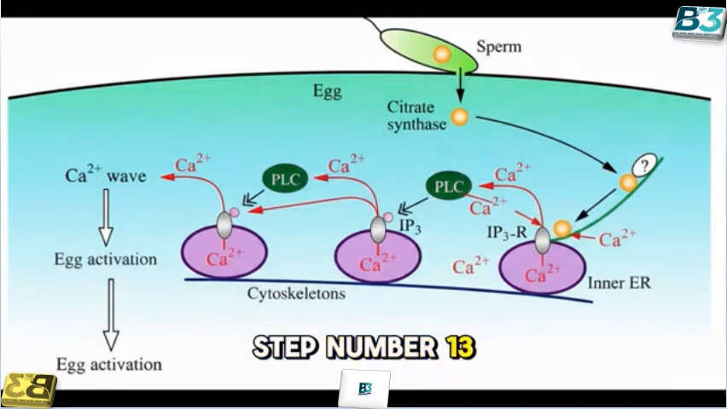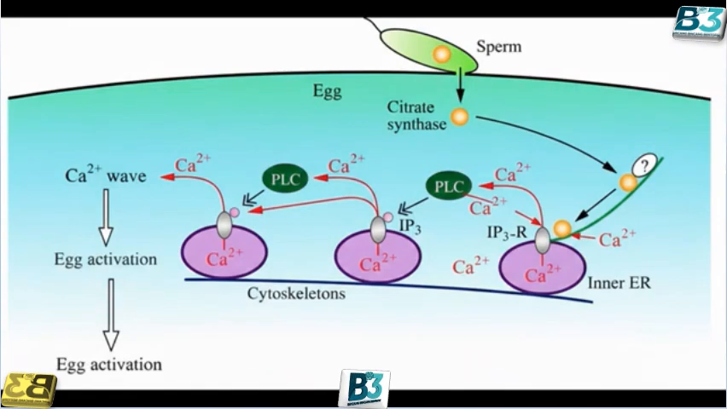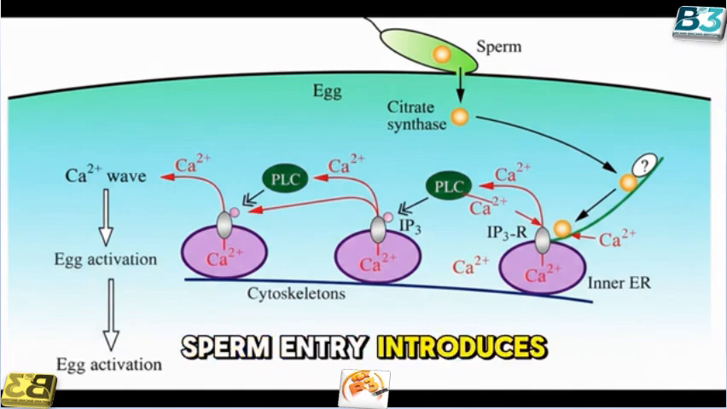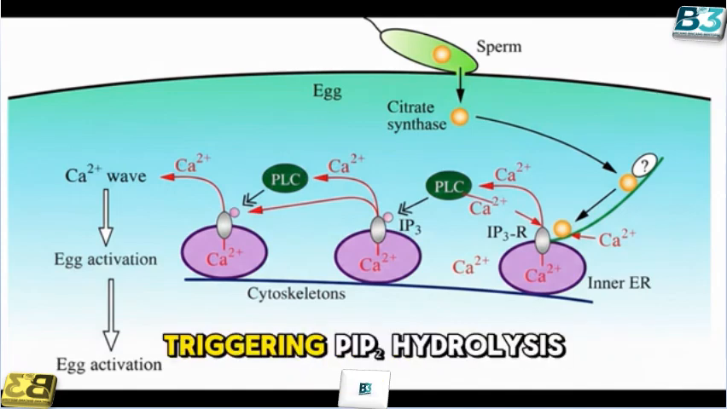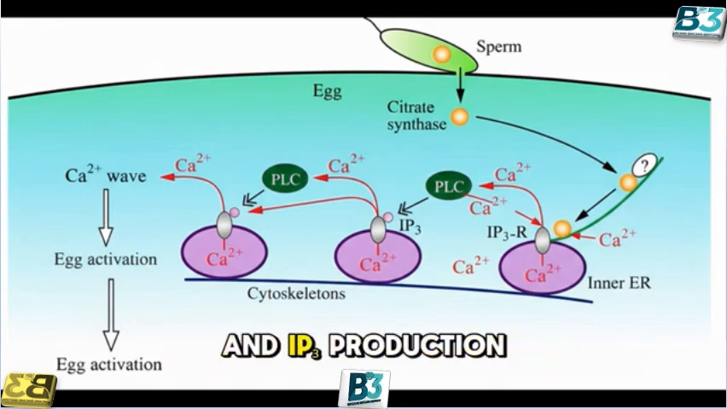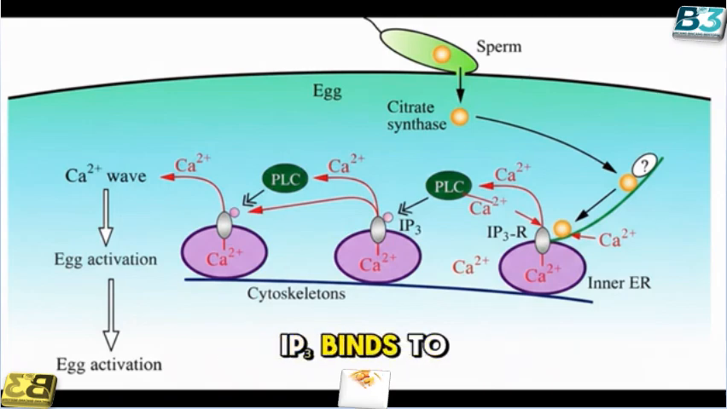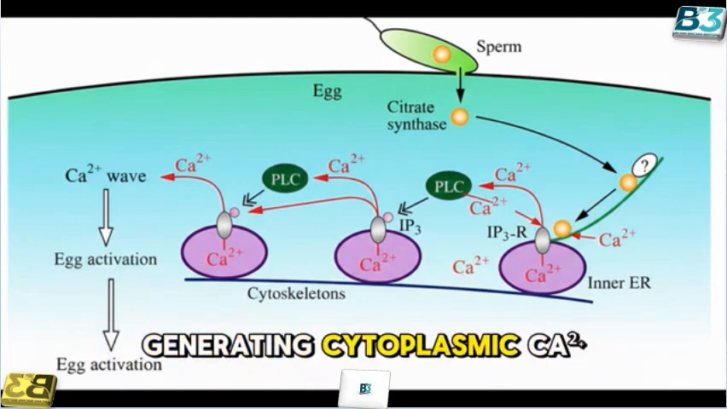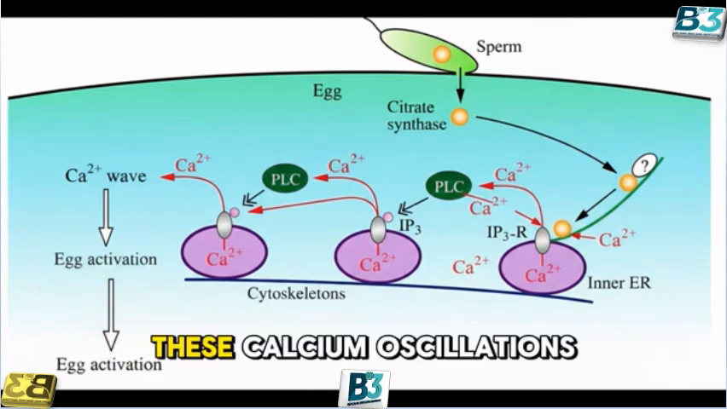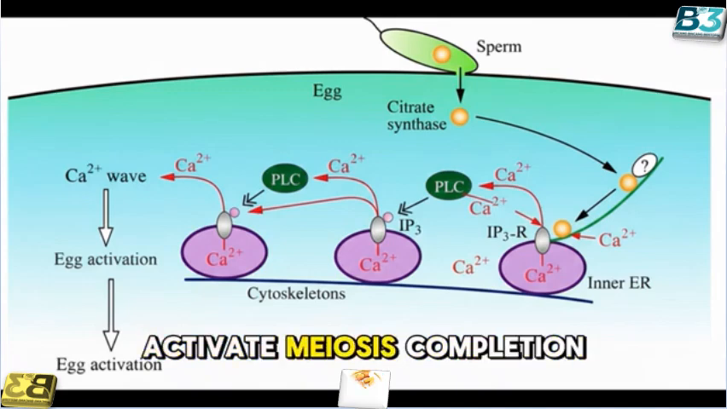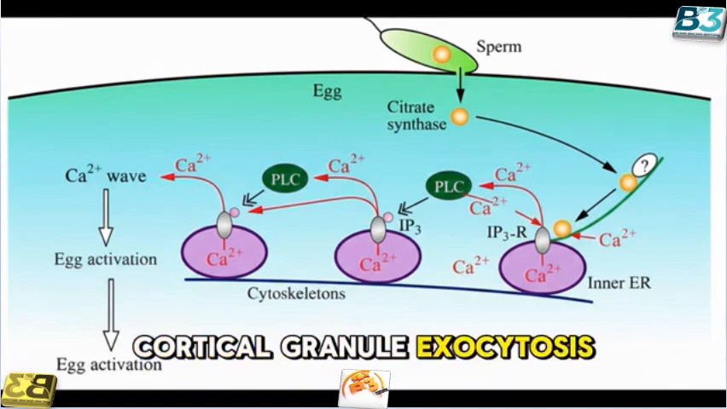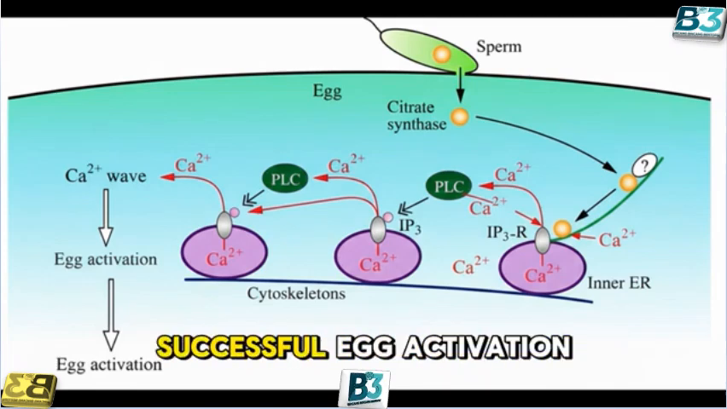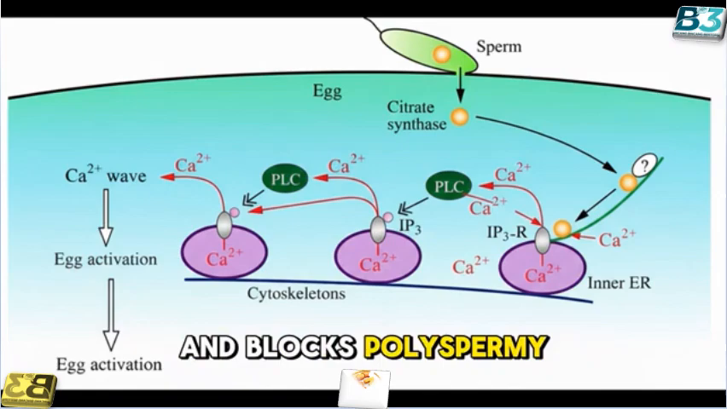Step number 13, oocyte activation. Ca2+ oscillations and downstream events. Sperm entry introduces PLC into the oocyte, triggering PIP2 hydrolysis and IP3 production. IP3 binds to its receptors, releasing Ca2+ and generating cytoplasmic Ca2+ waves. These calcium oscillations activate meiosis completion, cortical granule exocytosis, and metabolism. The cascade ensures successful egg activation and blocks polyspermy.